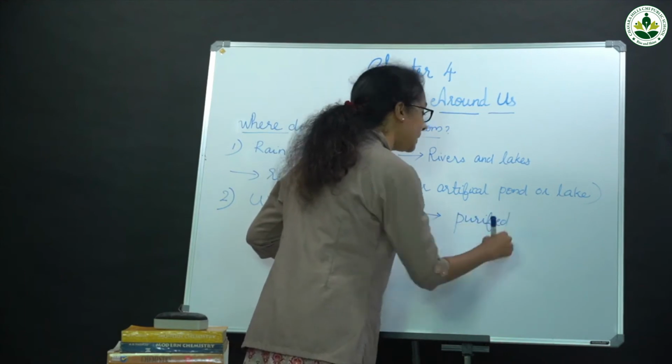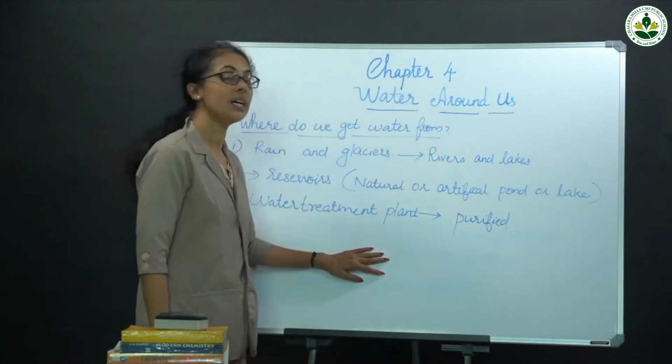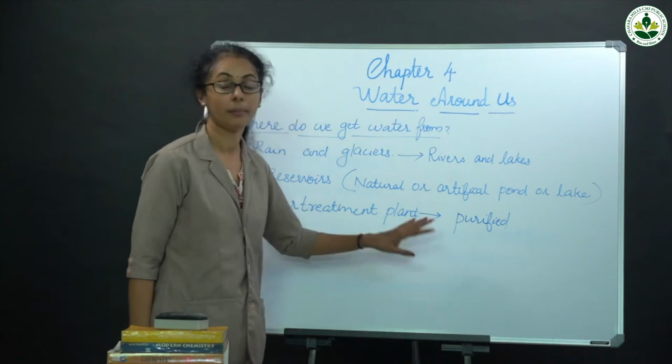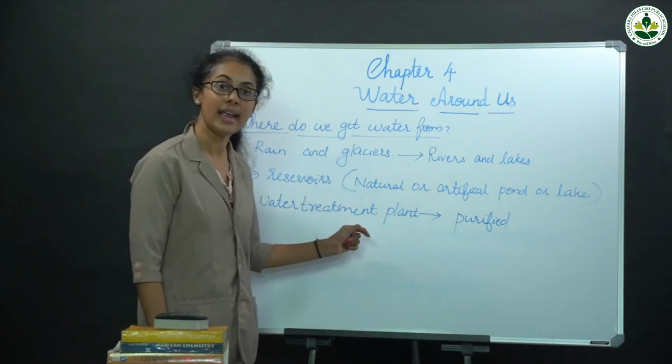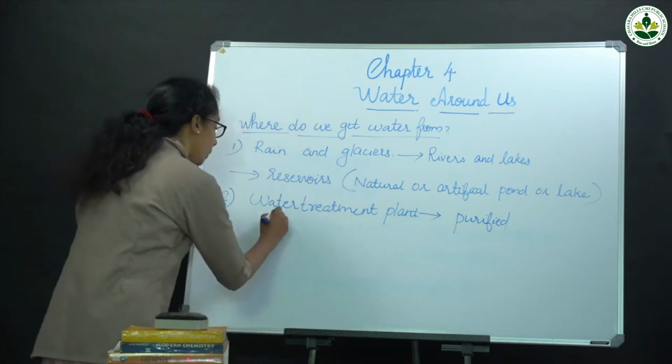In water treatment plants, water is treated and purified because the water from rivers and lakes contains impurities.